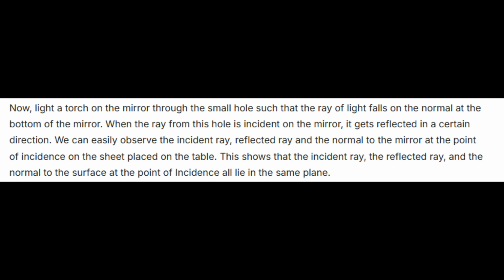Now shine a torch on the mirror through the small hole such that the ray of light falls on the normal at the bottom of the mirror. When the ray from this hole is incident on the mirror, it gets reflected in a certain direction. We can easily observe the incident ray, reflected ray, and the normal to the mirror at the point of incidence on the sheet placed on the table. This shows that the incident ray, the reflected ray, and the normal to the surface at the point of incidence all lie in the same plane.